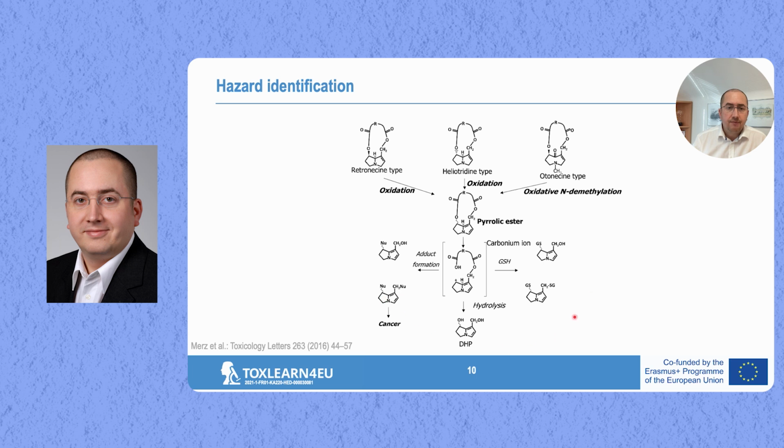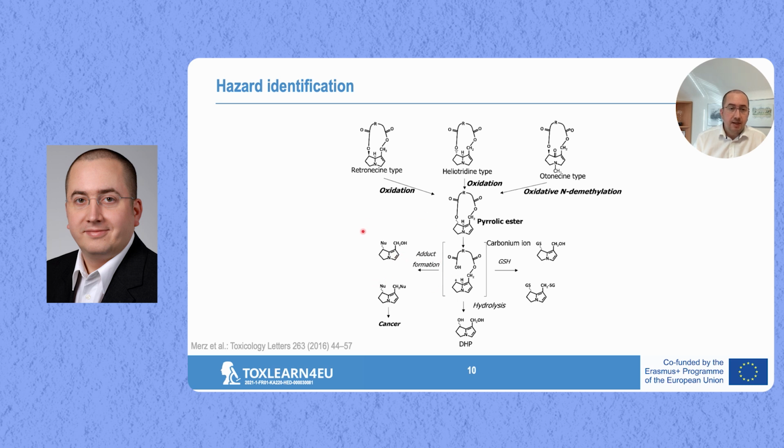What you see here, first of all, this step, the oxidation and the demethylations, these are first important activation steps. We have as an intermediate product the pyrrolic ester, where we then do have a cleavage here at this side, leaving a carbenium cation, and then we do have very reactive intermediates that can form adducts.